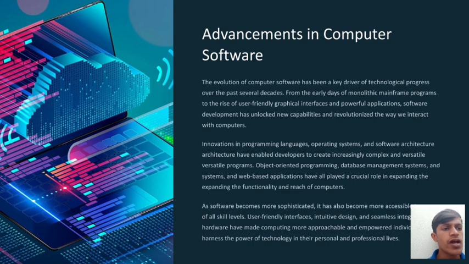Innovations in programming languages, operating systems, and software architecture have enabled developers to create increasingly complex and versatile programs. Object-oriented programming, database management systems, and web-based applications have all played a crucial role in expanding the functionality and reach of computers.